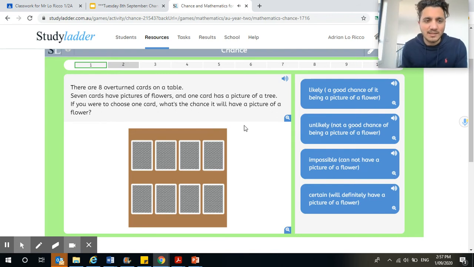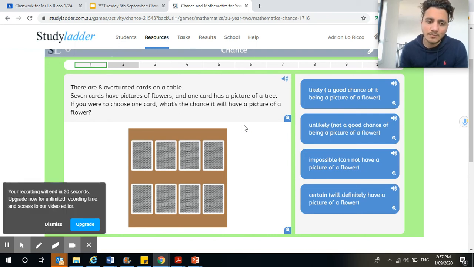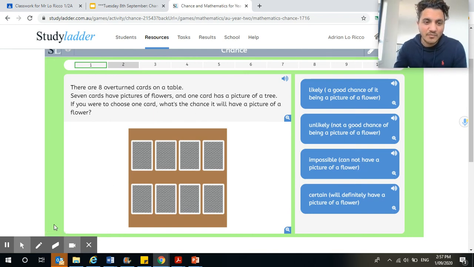How about this one here? There are 8 overturned cards on the table. 7 cards have pictures of flowers, and 1 card has a picture of a tree. If you were to choose 1 card, what's the chance it will have a picture of a flower? Well, 7 cards have pictures of flowers, so the chances are quite high that you're going to pick out a flower. It's not impossible. It's not certain because there's another card that's got a picture of a tree somewhere. So you need to think about what the answer is to that. All right, read the question carefully and give it your best go.